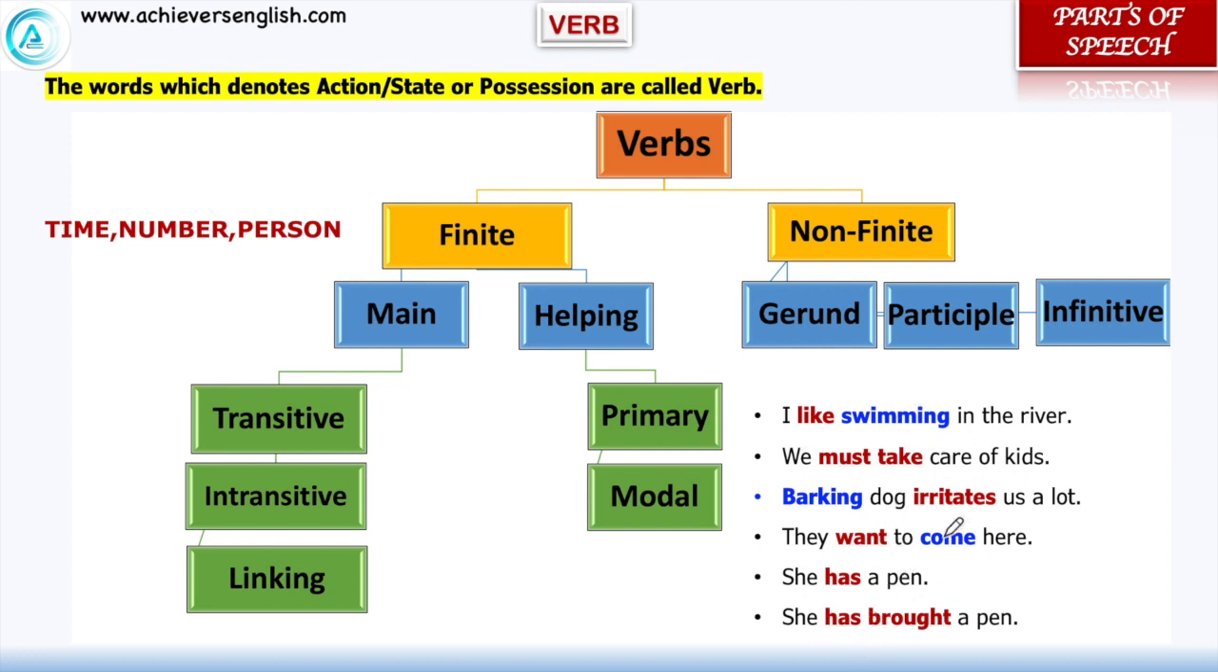There are a lot of words, but they all come in different categories. Here the blue colored highlighted ones are non-finite verbs which do not act as a verb. Only the red colored ones are the finite verbs.